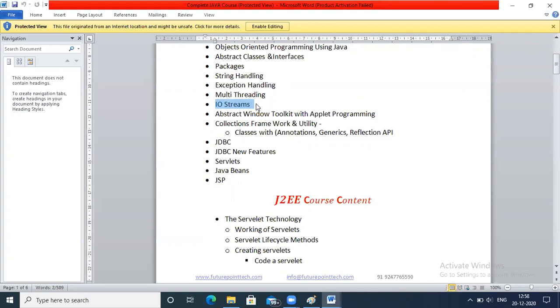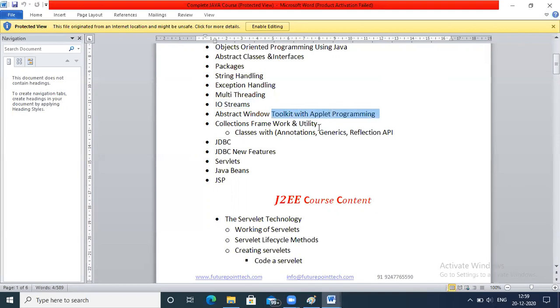What are the different classes? Whatever concept you take, either you will have a predefined API class or an interface. You have to extend from a class or implement an interface and utilize the methods. For IO streams, you have different classes like FileInputStream, FileOutputStream, BufferedInputStream, BufferedOutputStream, BufferedReader, BufferedWriter. Like this, you have so many classes, and we will see examples of all these things.